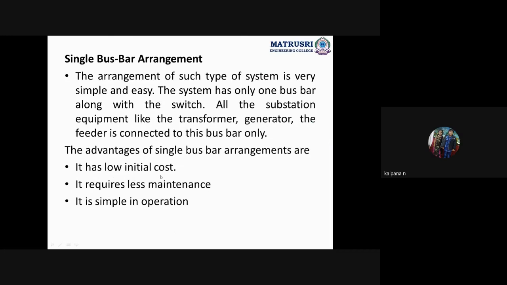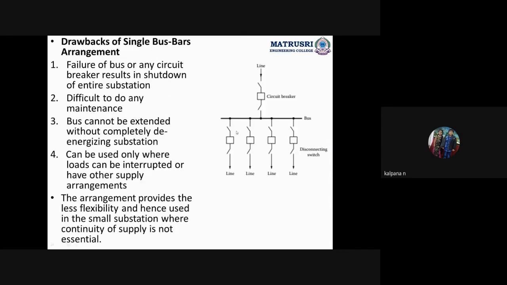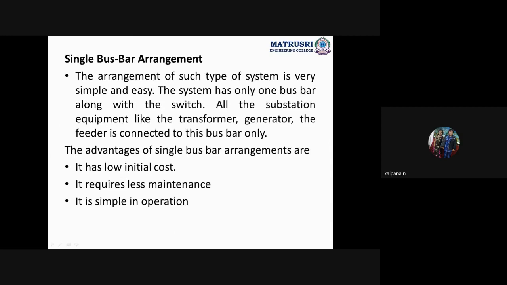So according to this type of connection, the cost required is very less. It has simple construction. Only one bus bar, and for that bus bar we are connecting the incoming line, and from that single bus bar we are taking the outgoing lines. So it is very simple. Simple construction, low initial cost.